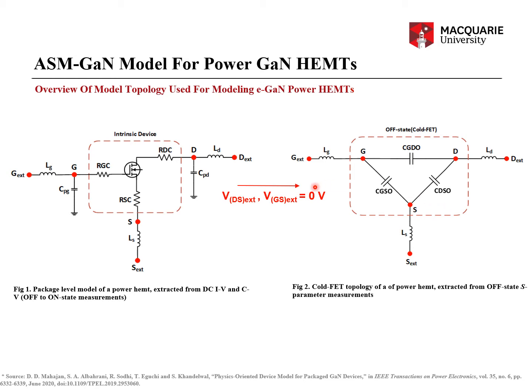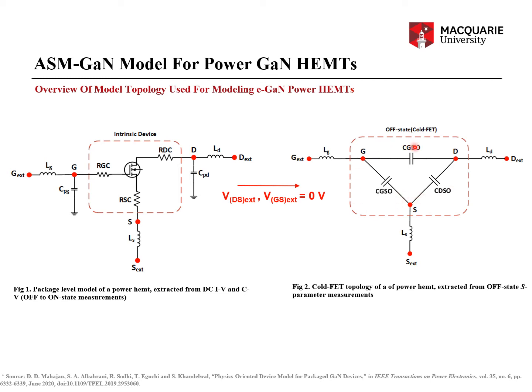Everything else, that is the intrinsic CGS, CGD, CDS, they are minuscule, they are negligible, they are zero. So the only thing that exists now are the extrinsic parasitic components, which are CGDO, CGSO, and CDSO.